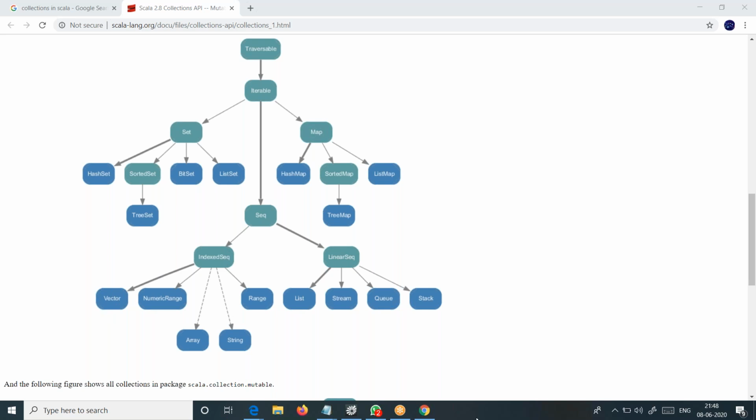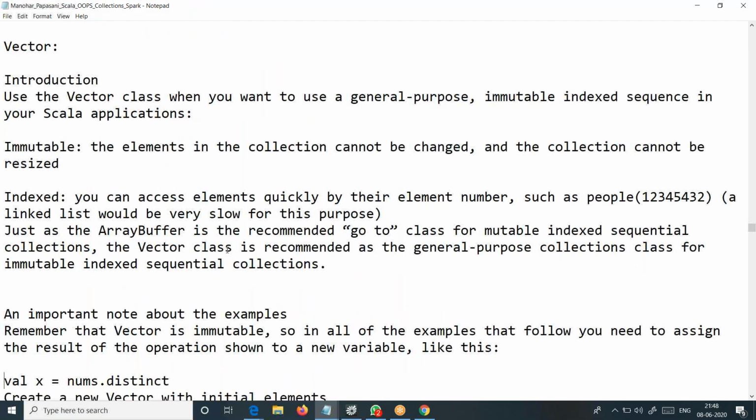So now let's talk about that. What is vector? These are all immutable classes. We know that these are immutable at memory level. We can also change the objects, but if you try to change, a new object is created, and we need to assign that object to a new variable. We had discussed this a number of times. And it is clearly saying when you should use this: if you want a general purpose immutable indexed sequence, then you have to go for vector.